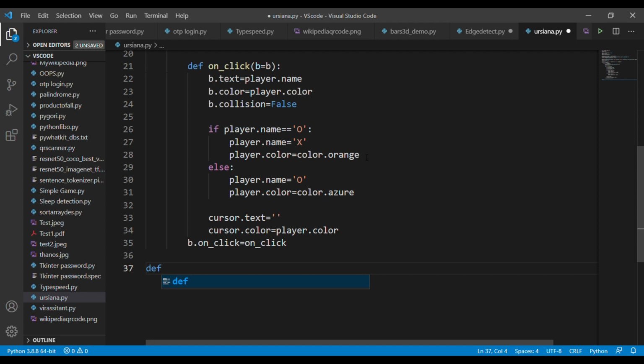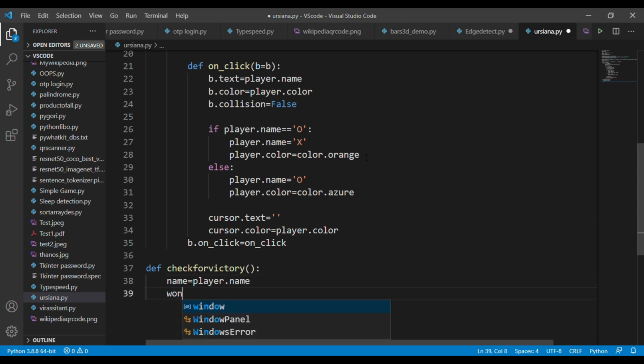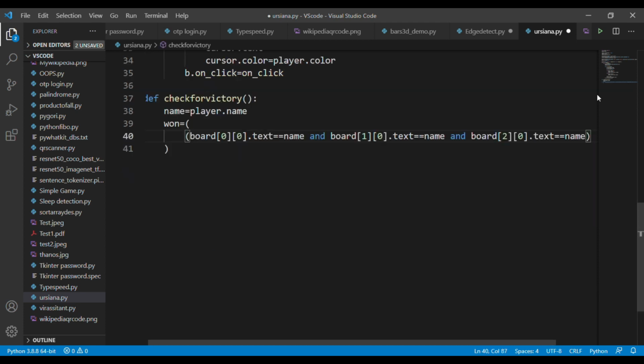At the end of this game, we have to declare the winner of this game. For that, just write the logic for winning. Create a function called check for victory, and in this function we are going to write the logic of the game. I will tell you the concept. Create variable own, and in this variable we are going to write the 9 logics for identifying the winners in this game. I'm not going to cover all the logic. I'm going to explain one logic. You can easily understand the rest of them.